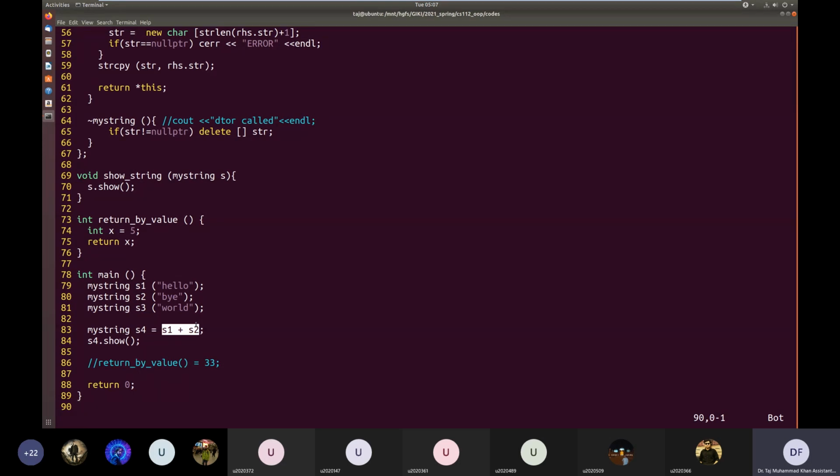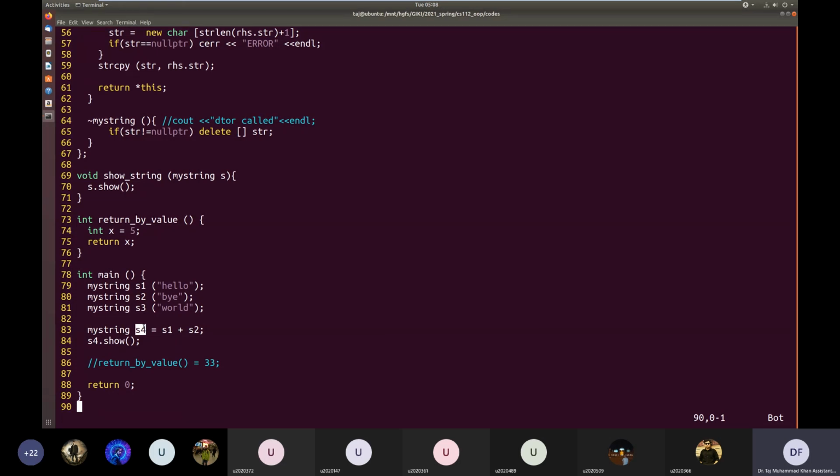If it's only a temporary object, then instead of copying its data, we know that this object will be destroyed right after this statement, and it will not be used by anything else. So instead of copying its data, how about this S4 object steals that data?